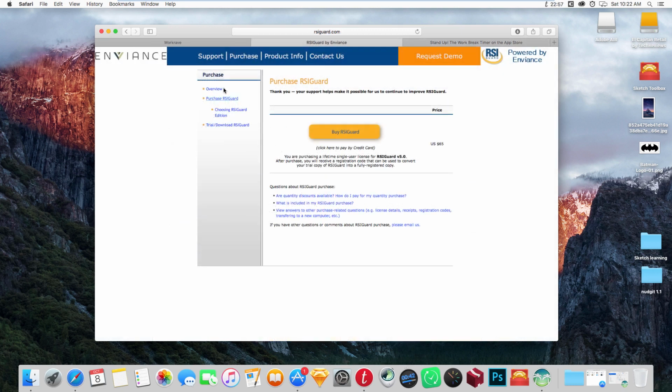Then the best one I like is this RSI Guard. This is the top of the line product, and it shows you videos of different people doing exercises, sitting on their chair and standing up during each break. It can really help productivity, and I think this software should be present in all software houses, development houses, and design agencies. It can really improve your productivity and reduce your risk of RSI injuries.